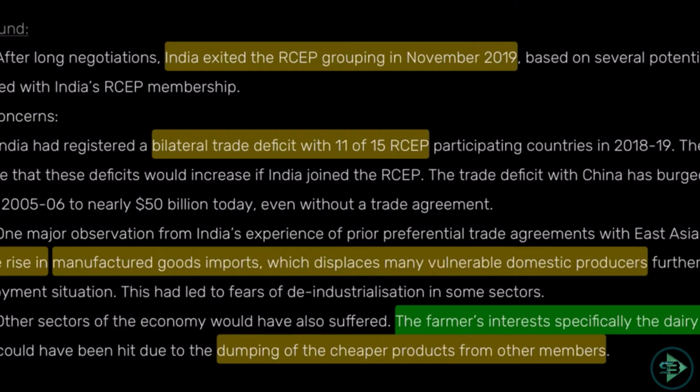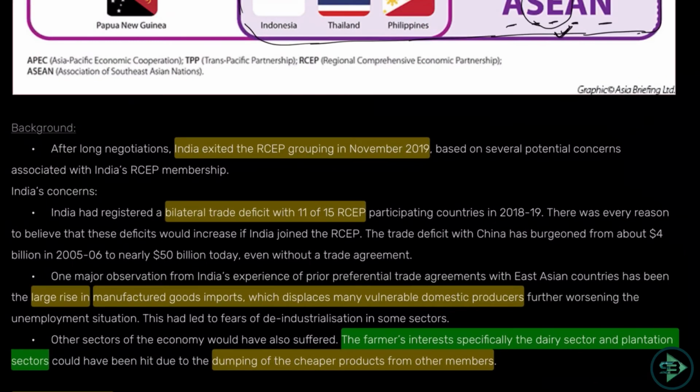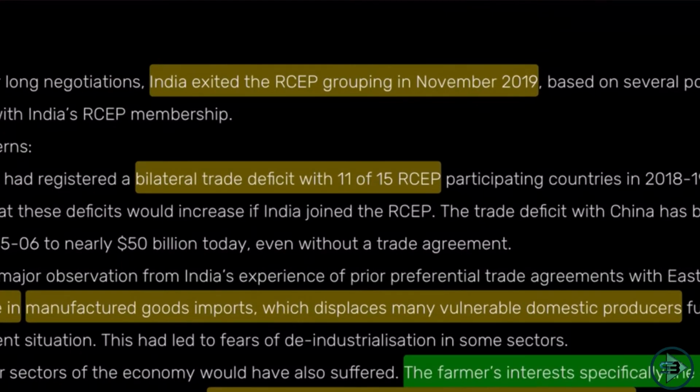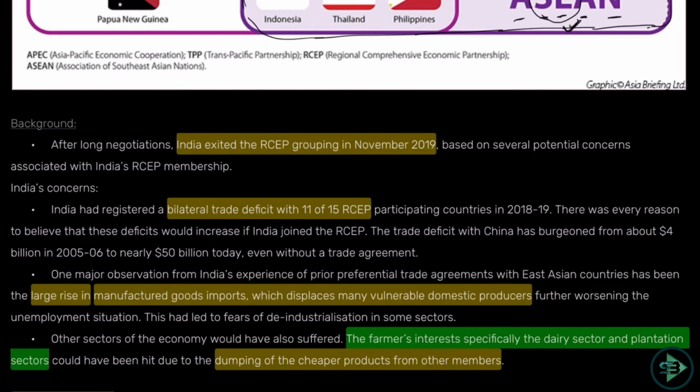And the second problem, what the USA was also facing: the manufactured goods of India will be vulnerable to domestic producers. So imagine someone in China who can manufacture goods at a very low cost. Say for example, I am Vivo. I can manufacture Vivo mobiles in China at a very low cost. Why? Because the government is not asking me for a tax. When I manufacture at a low cost, what will I do? I'll sell this at a low cost in India. Because of this, Micromax won't survive. You are selling Vivo at 8,000 and Micromax is coming at 12,000.